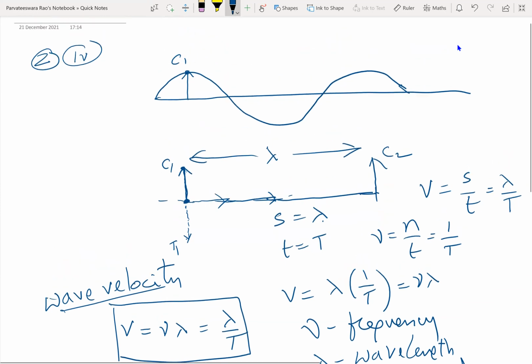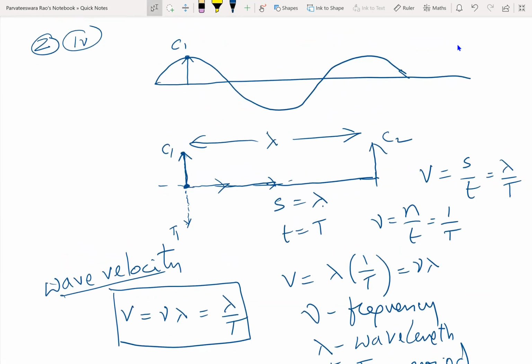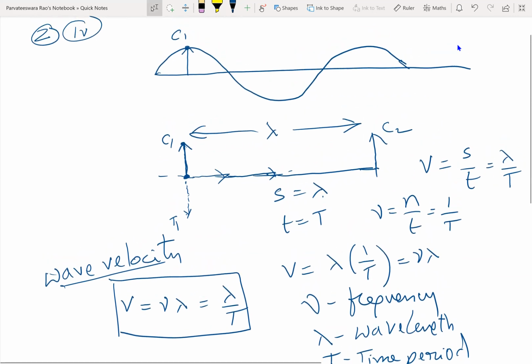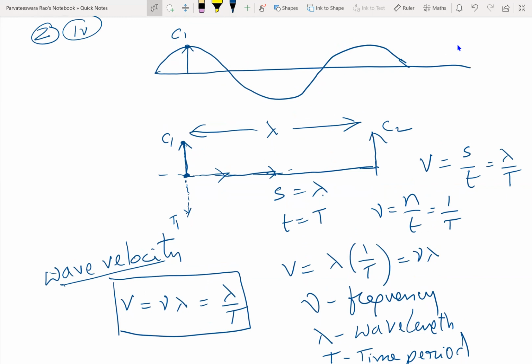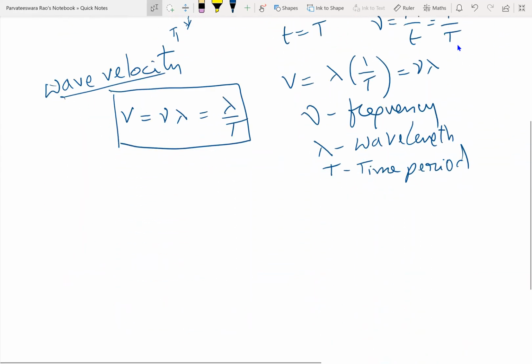This is one relation. We have another relation between wave velocity and particle velocity. If you complete, I will proceed to next.